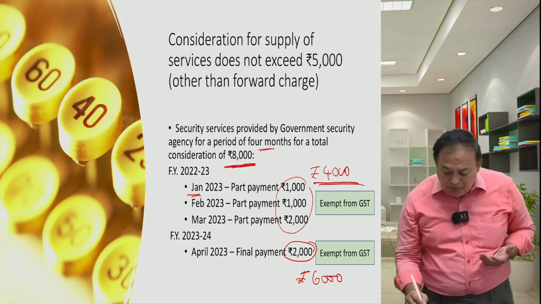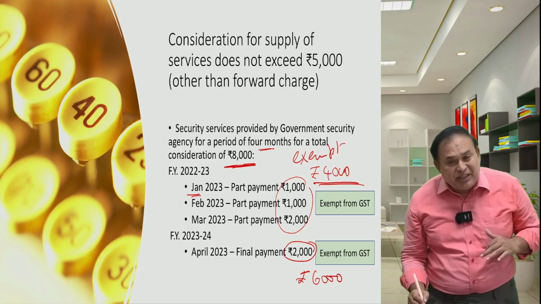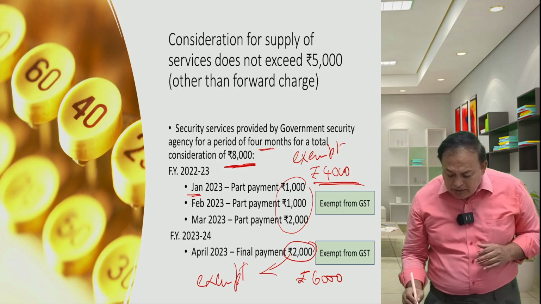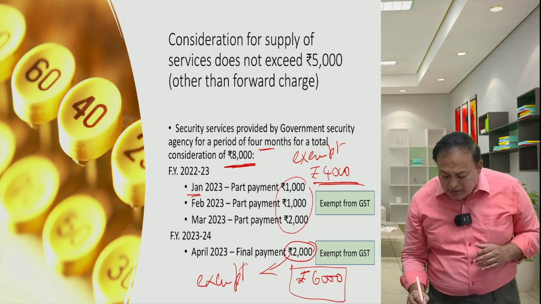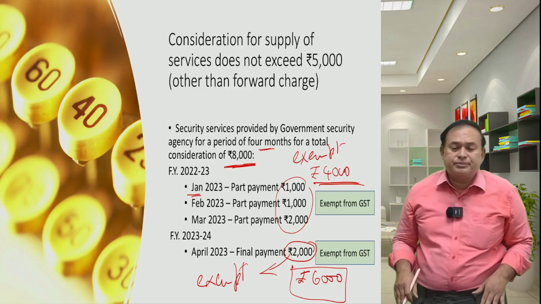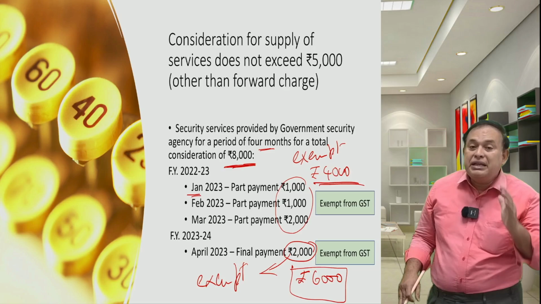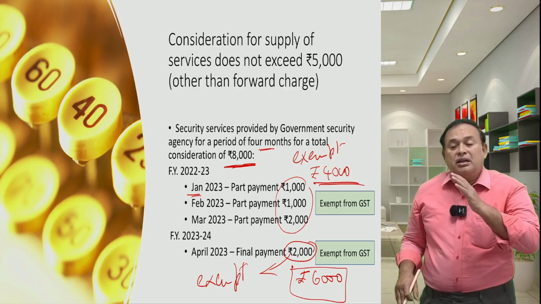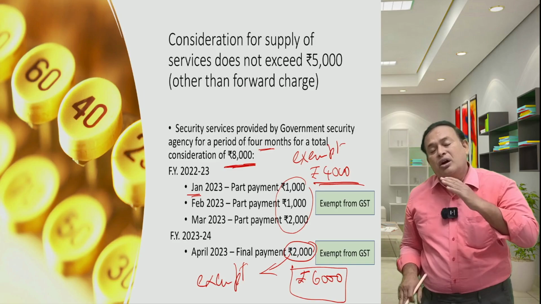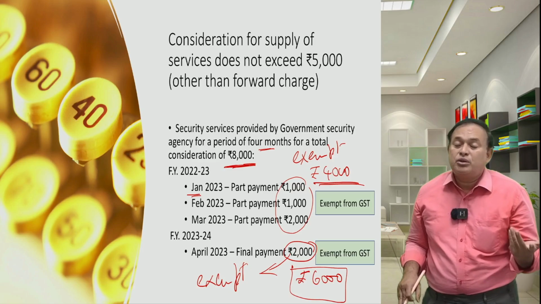Resultantly, it qualifies for exemption. Of course, the next financial year is only rupees 2,000, exempt, even though the overall consideration has been finalized at 6,000, which is more than 5,000. This is the way in which we have to understand it: in a financial year, consideration not exceeding rupees 5,000 in case of continuous supply of services also qualifies for exemption even though the overall consideration may exceed 5,000.